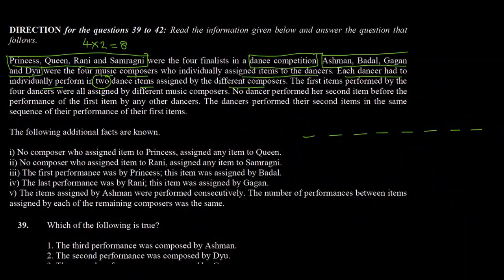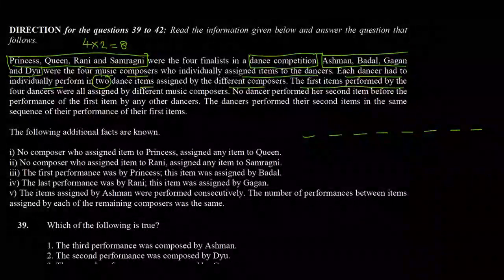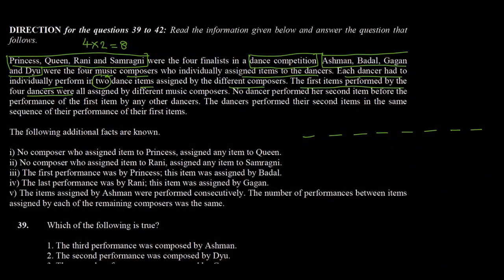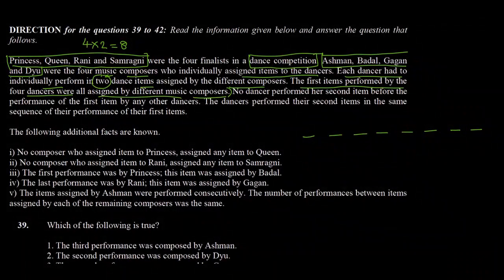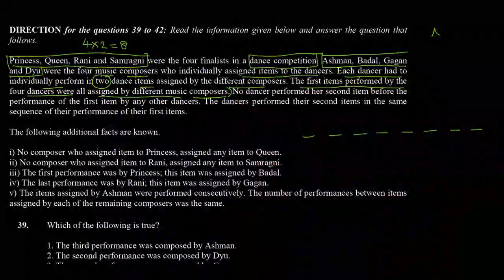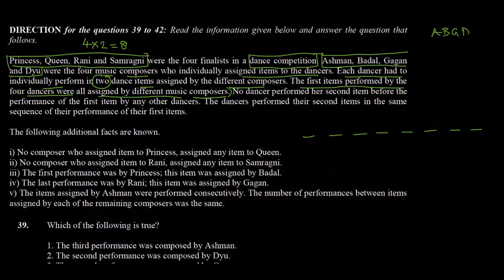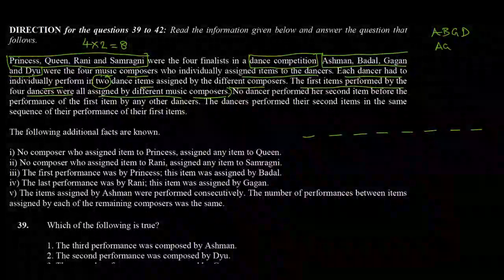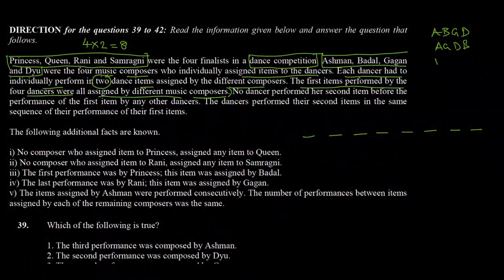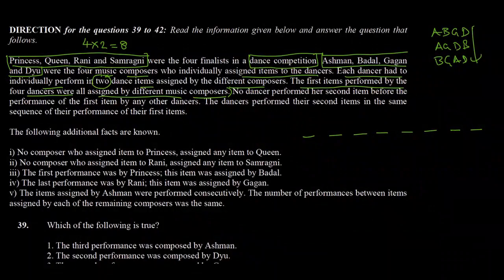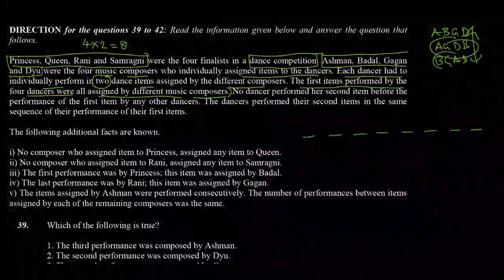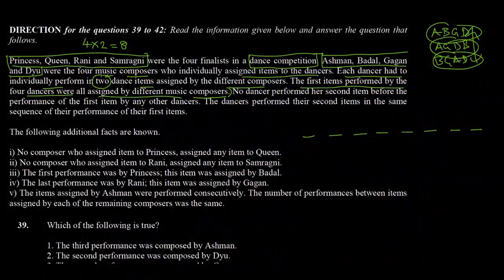We are next told that the first items performed by the four dancers were all assigned by different music composers. So which means the first four can be A, B, G, D, or A, G, D, B, or B, G, A, D. So anything, but they will be different. So this is what it means.